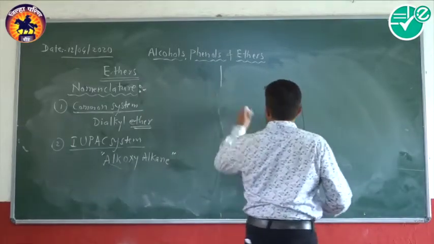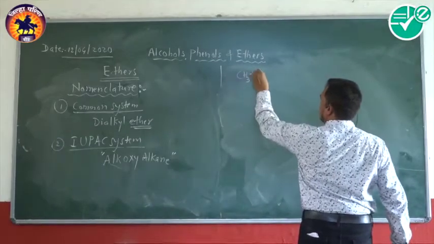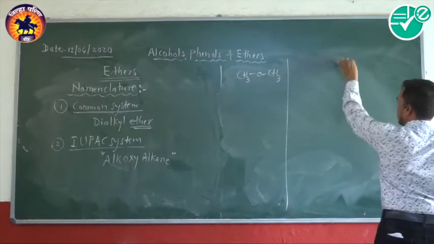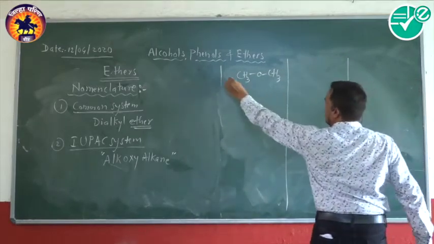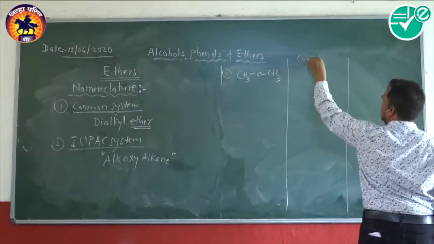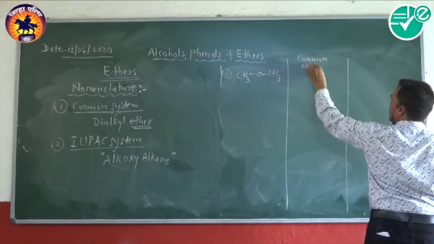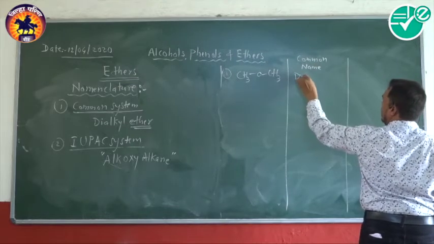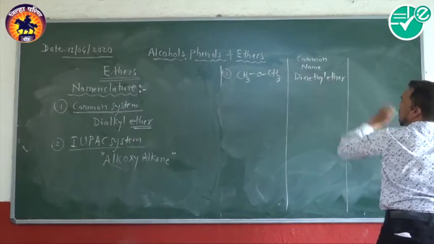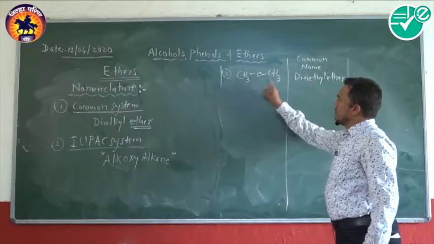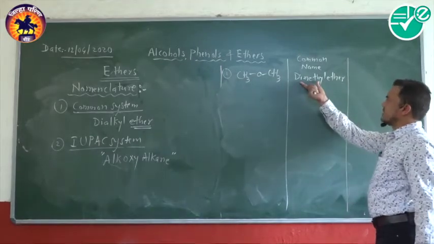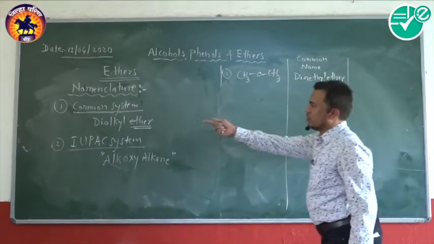Here we have to take some examples of this nomenclature. Now, we'll take the first compound of ether. We'll write the common name and IUPAC name. The common name of this compound is dimethyl ether. Look here, these two are methyl groups, so two methyls we call dimethyl ether according to the common system.